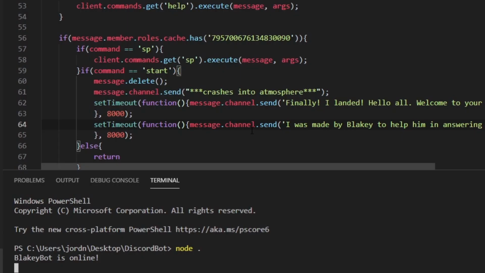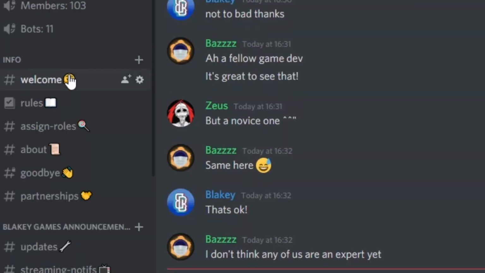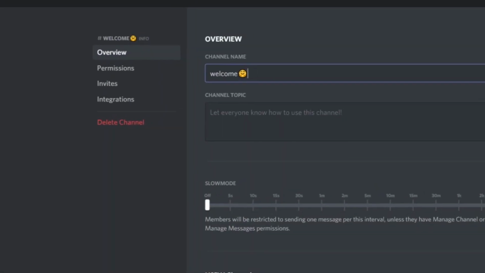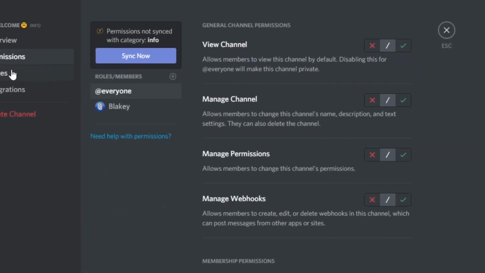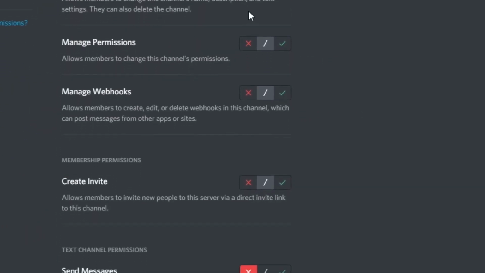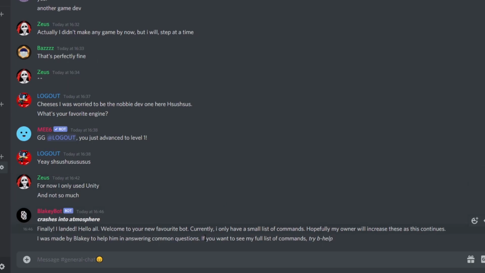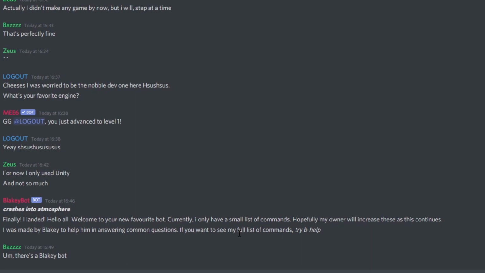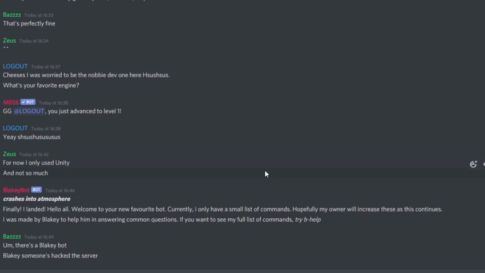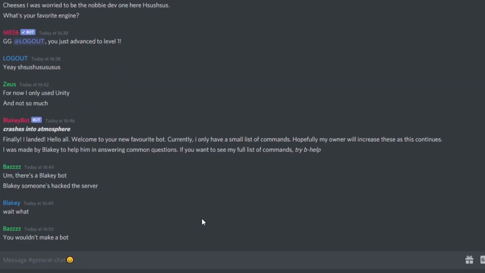Then I needed to sneak the bot into the server without them noticing, so I privated the welcome channel so nobody could see it but me, and snuck him in like I was smuggling a package. Then all I needed to do was run the command and watch it do its magic and confuse people. Let's do this. Somebody said the server had been hacked. I don't know if he was joking or not, or there was genuine concern. Either way, I found that quite funny. I think I kept my cover quite well here.